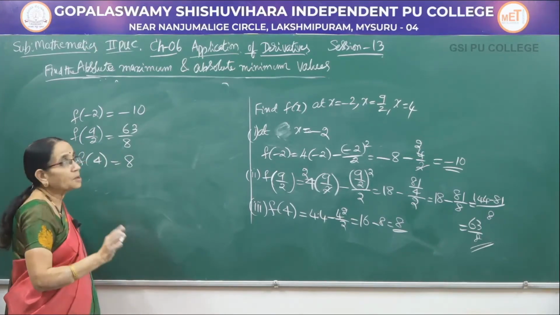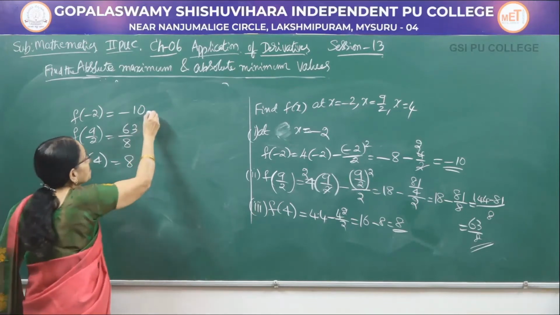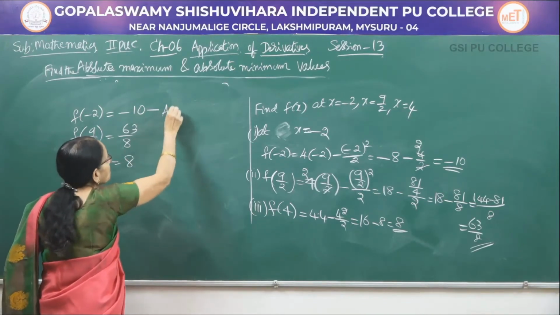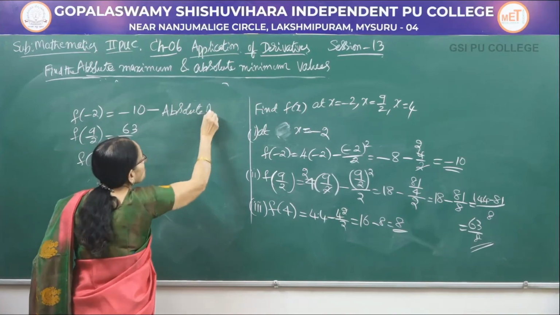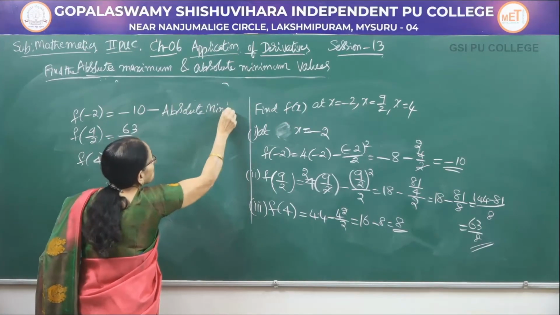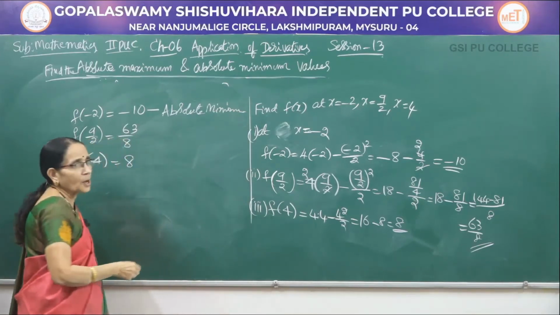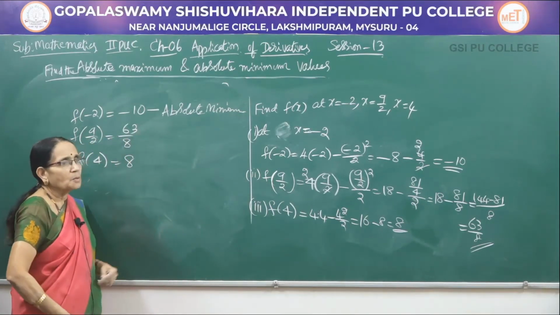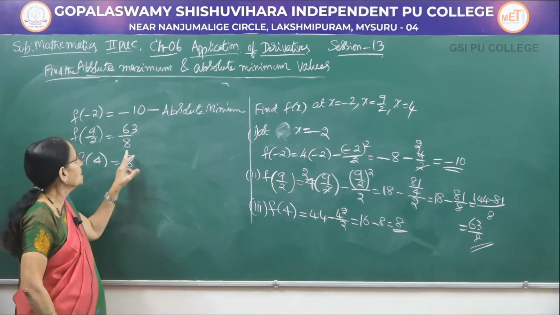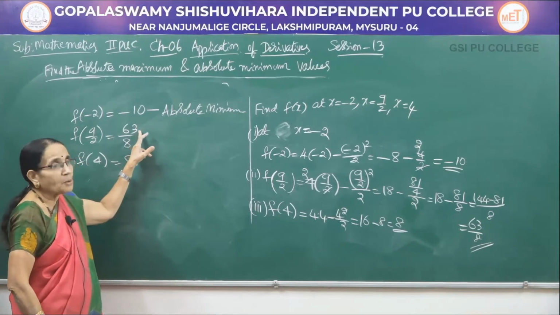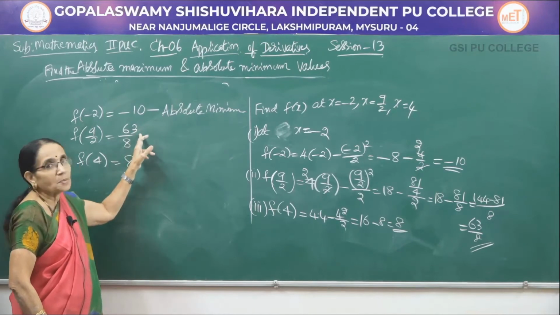Now, which is the smallest? We can directly see that this being a negative number, this is the smallest value. Therefore, it is the absolute minimum value. Out of these two, which is bigger here? You observe this is 8, a whole number. If this number were 64, it would become 8 eights.